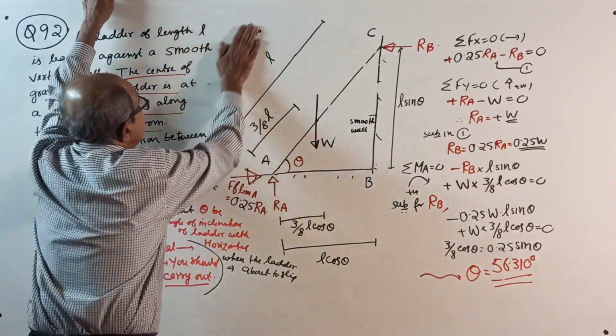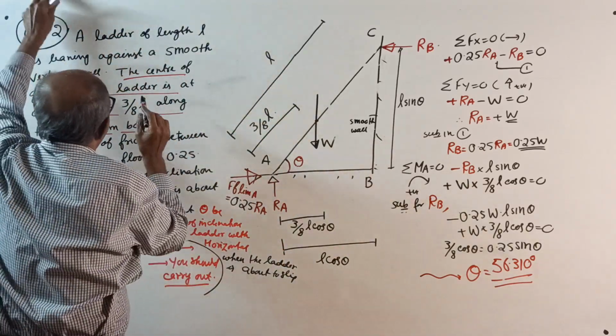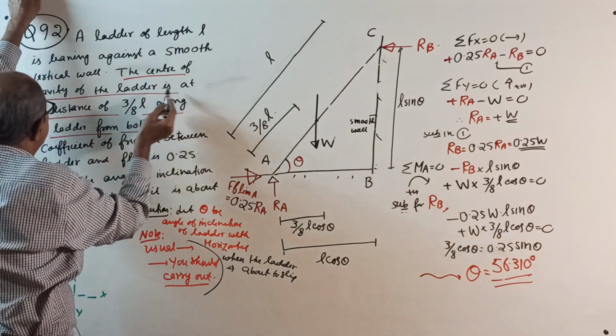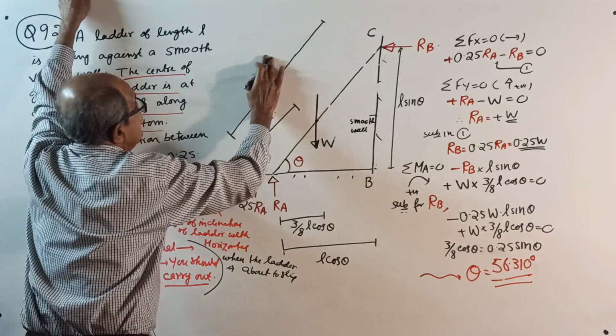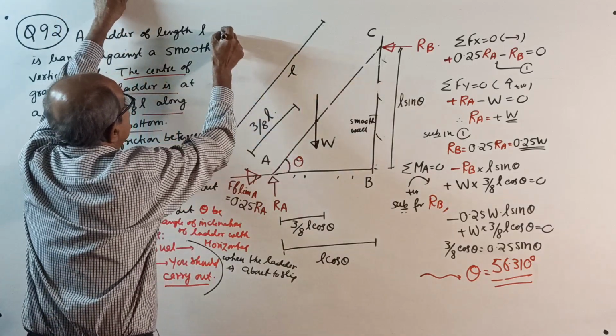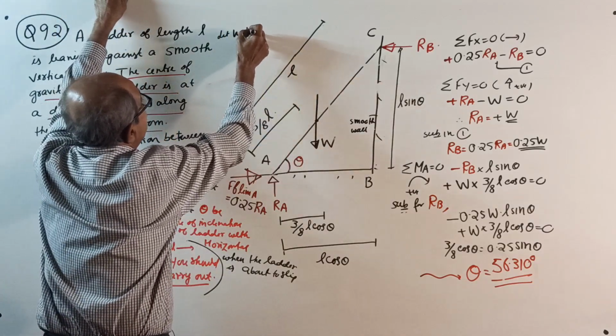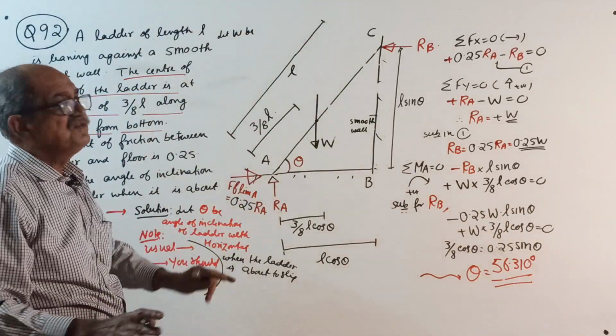Now, one more thing they told. The center of gravity of the ladder is at, one more thing, I will put L later. Let W be the weight of the ladder, since in the question weight is not given.